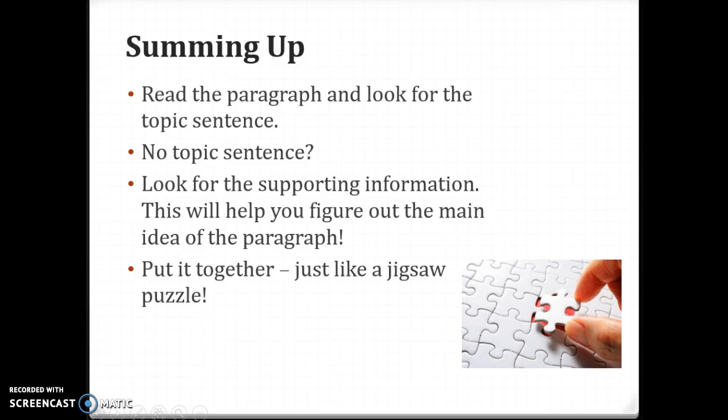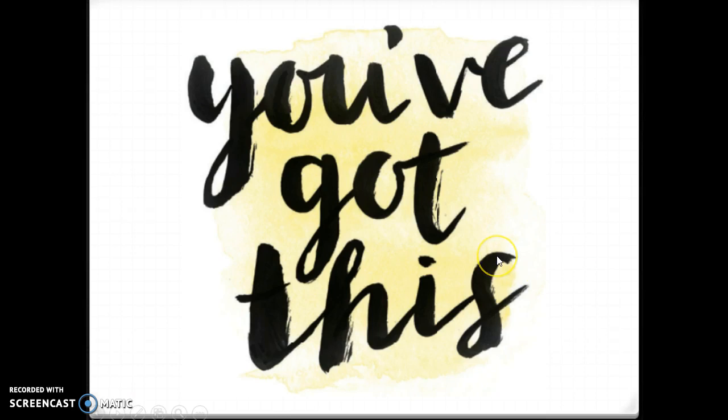So let's sum up. What do you need to do? Read the paragraph and look for the topic sentence. No topic sentence? Well, then look for that supporting information because it will help you figure out the main idea of the paragraph. It's like a jigsaw puzzle. You have to take all of these different pieces and put them together to come up with the main idea. So now that you've got this, you're ready to go on and do it on your own.